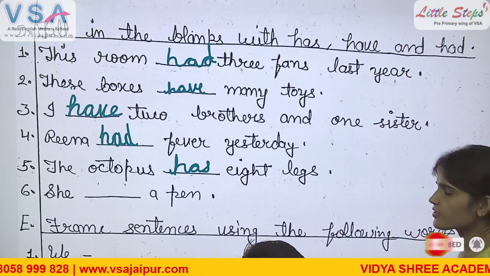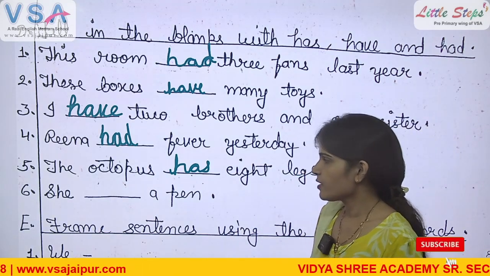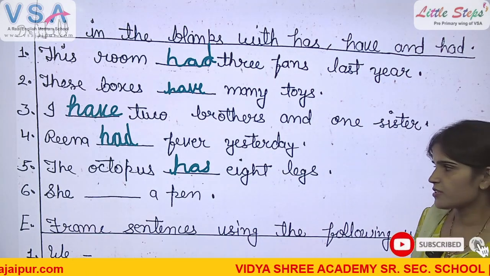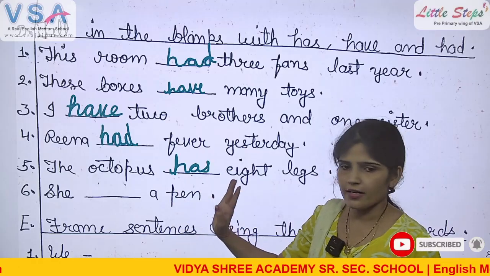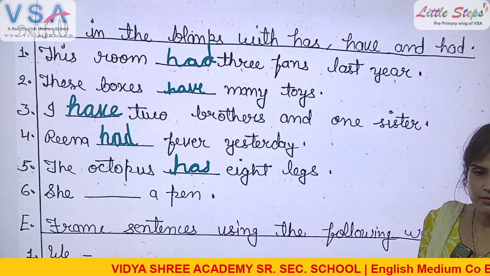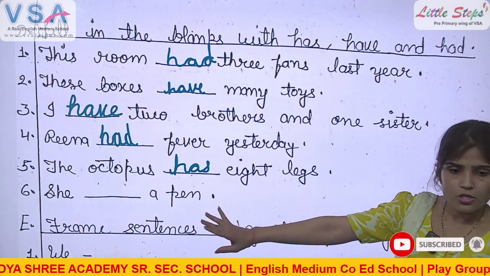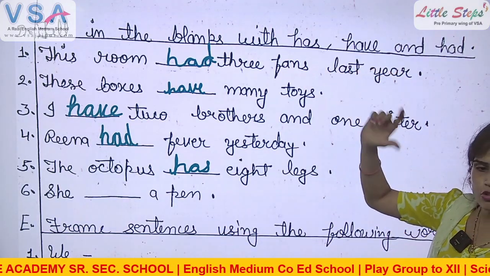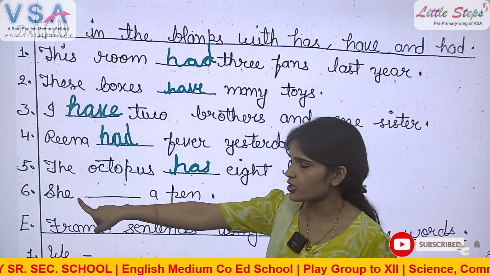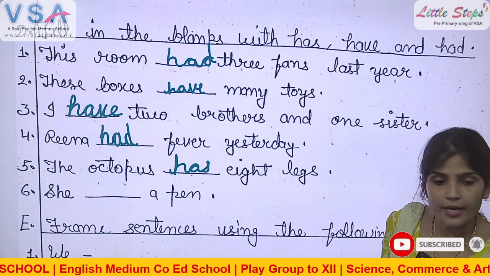Very good. Have your seat. Come, Abhay. Yes, wait there first. She dash a pen. Tell me the correct answer. Look here. There is no past time word. So has or have. We have to choose from has or have. Look at the subject she. Has or have. Which verb is correct?